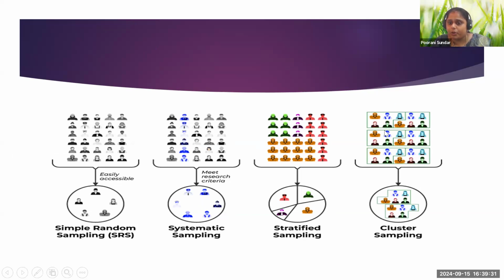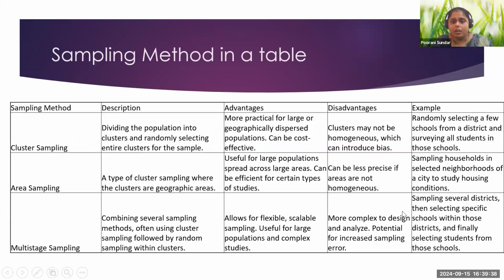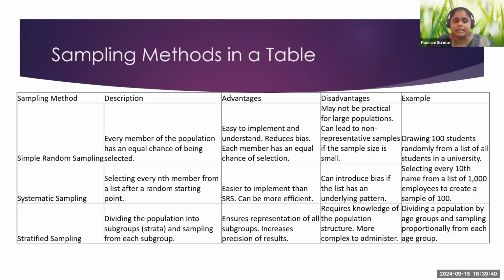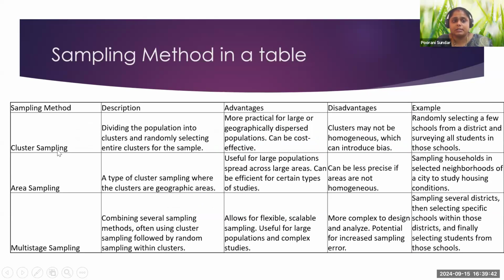From the clusters, I'll be selecting the sample, choosing which cluster to select. So this is probability sampling. That's what cluster sampling is: dividing the population into clusters and randomly selecting samples from either cluster. And area sampling is nothing but geographical area, like selecting a sample from all over Tamil Nadu. That comes under geographical. It is very useful when you have a large population.